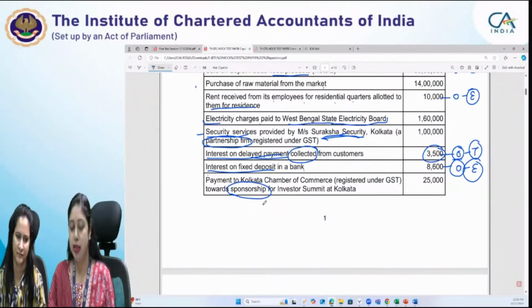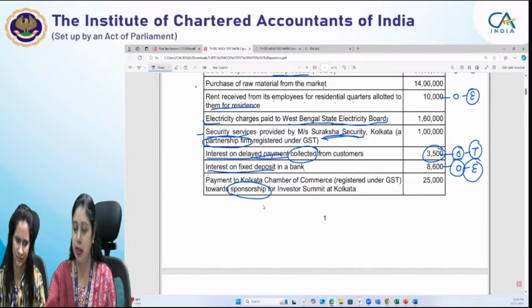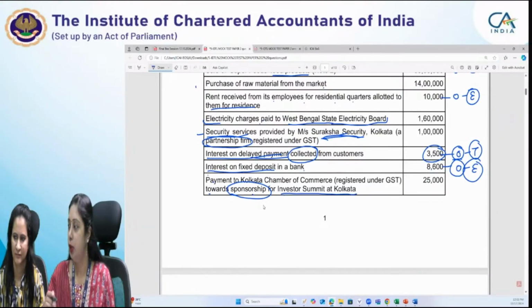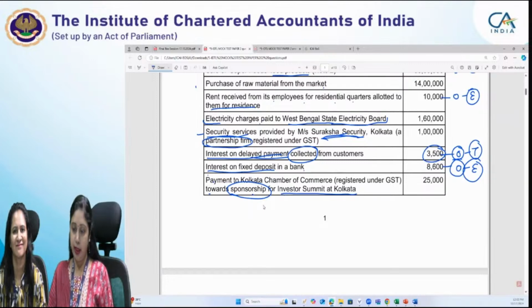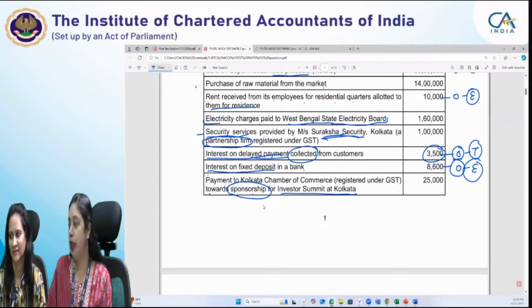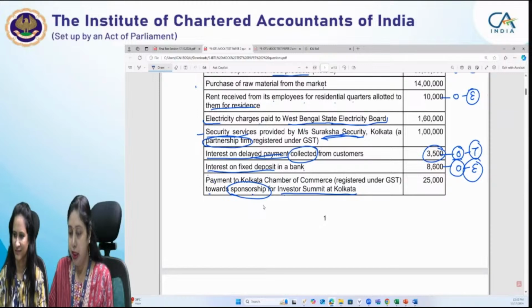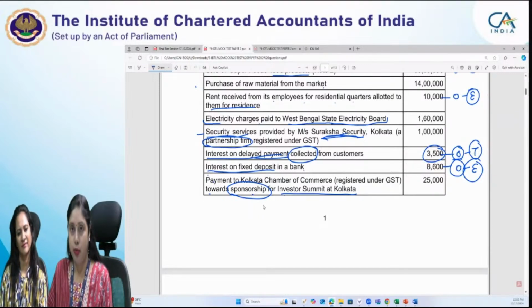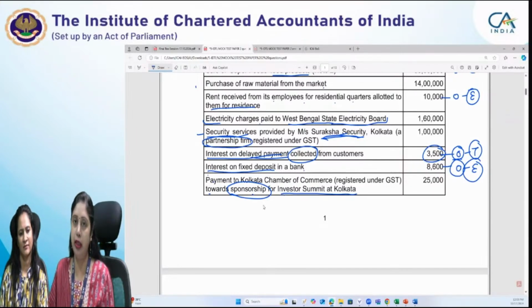Sponsorship service, since it is given as payment to Kolkata Chamber of Commerce registered under GST towards sponsorship for Investor Summit at Kolkata. Now, whether this will be an inward supply or outward supply, if you can answer. We have made some payment to Kolkata Chamber of Commerce, which is registered under GST, towards sponsorship for an investor summit being held in Kolkata. We have sponsored that summit, and for that, we have given 25,000 rupees to Kolkata Chamber of Commerce.